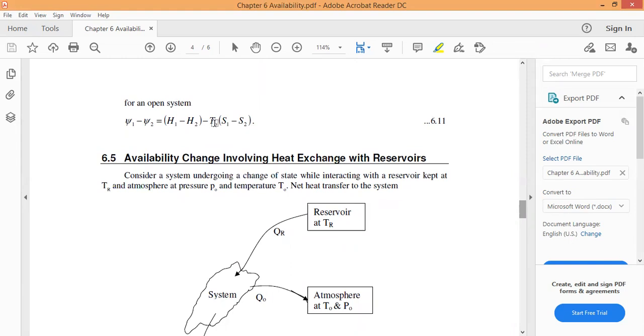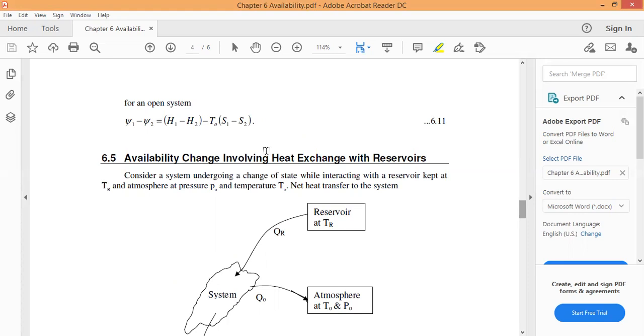At that condition, what is the change of availability for open and closed systems? Already we looked at the closed system. Now we look at the open system. What is the availability change for the open system between the initial state and the exit state, where we assume the exit state is an equilibrium state? At those conditions, for an open system, psi1 minus psi2 is equal to h1 minus h2 minus t naught into s1 minus s2. This is the equation for an open system when the exit state is at equilibrium, but the initial state is not. Only our exit state is the equilibrium condition.